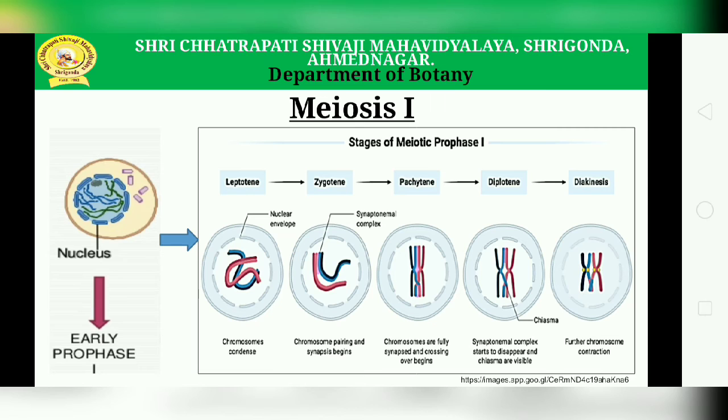Next is diakinesis. The chromosomes condense further in this stage. Diakinesis means moving through. In diakinesis, the four parts of the tetrad are actually visible. The homologous chromosomes separate further and the chiasmata terminalize, making them clearly visible.